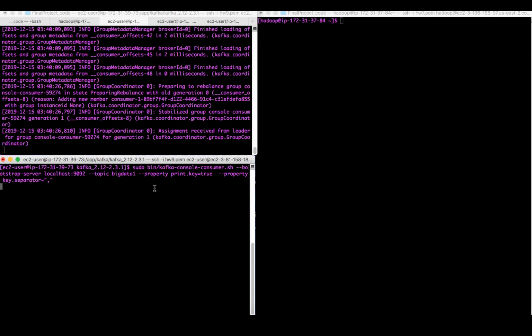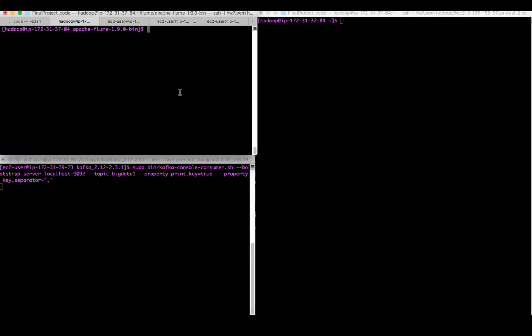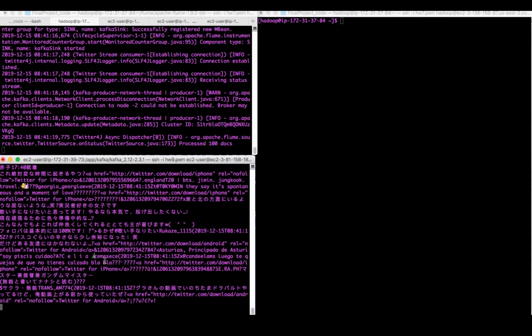I created an EMR cluster where I downloaded Flume. Here's the configuration I used for my Flume agent. Going back to the terminal, let me go to my EMR cluster and run this Flume agent. And as I do so, we will start seeing my Kafka consumer getting the data as well.